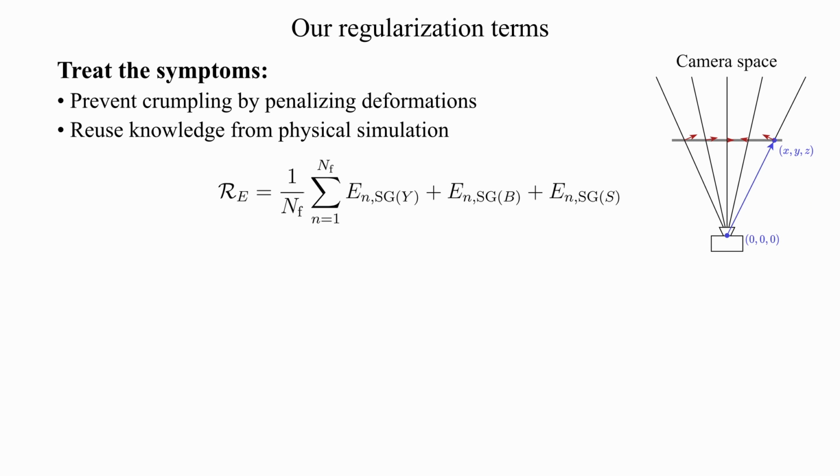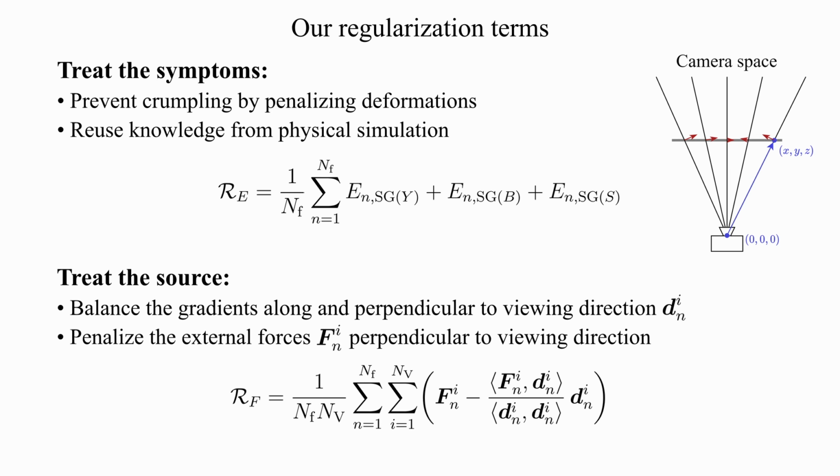Hence, we introduced two regularization terms to improve the situation. First, we treat the symptoms by guiding the geometry towards its undeformed state and thus actively prevent the cloth from crumpling. In particular, we penalize stretching, bending, and shearing of the cloth during the whole sequence by reusing the corresponding energy terms from our physical simulation. All details on that are provided in the paper.